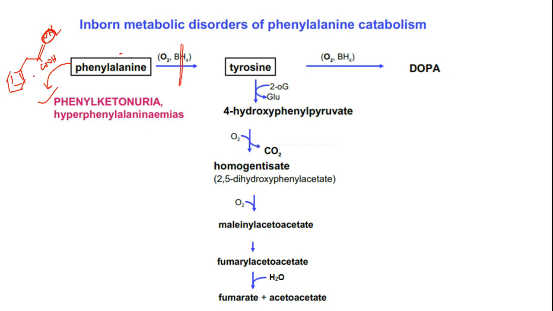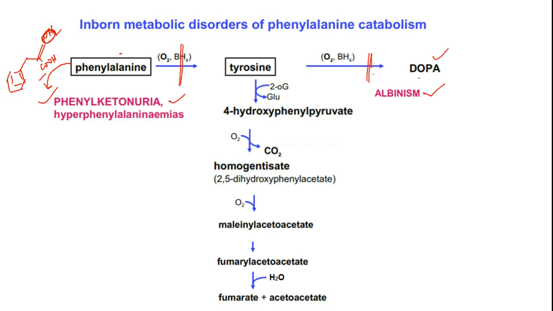So a large quantity of this chemical you will see in urine. And then if tyrosine fails to become DOPA, then albinism results, because as we have just now seen, the biosynthetic pathway for melanin pigment is formation of DOPA. So if this tyrosine hydroxylase enzyme fails to convert tyrosine to DOPA, it results in albinism, meaning pigmentation will be altered.